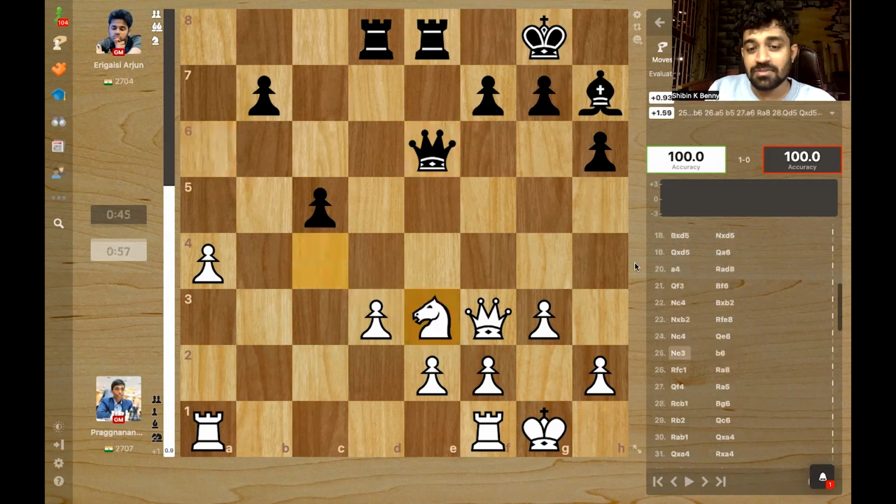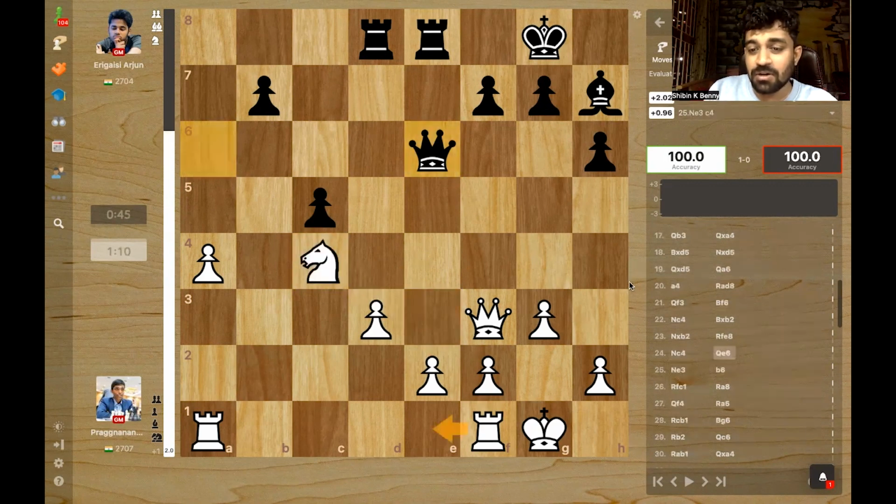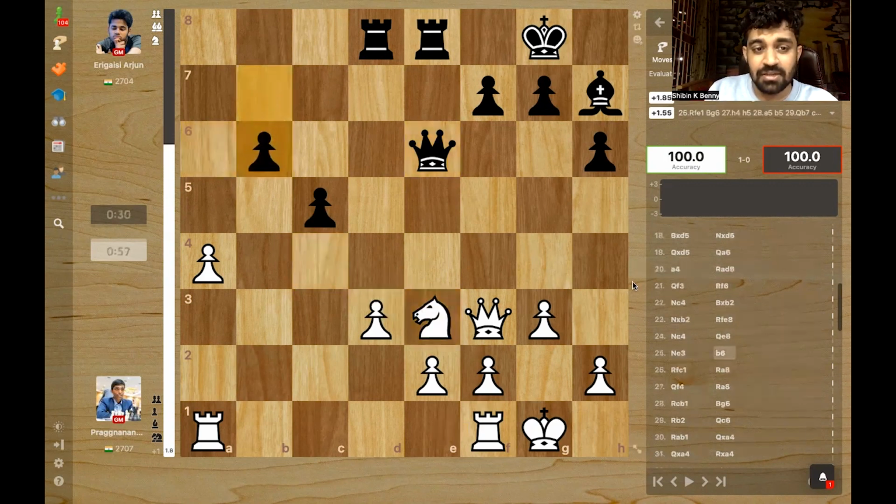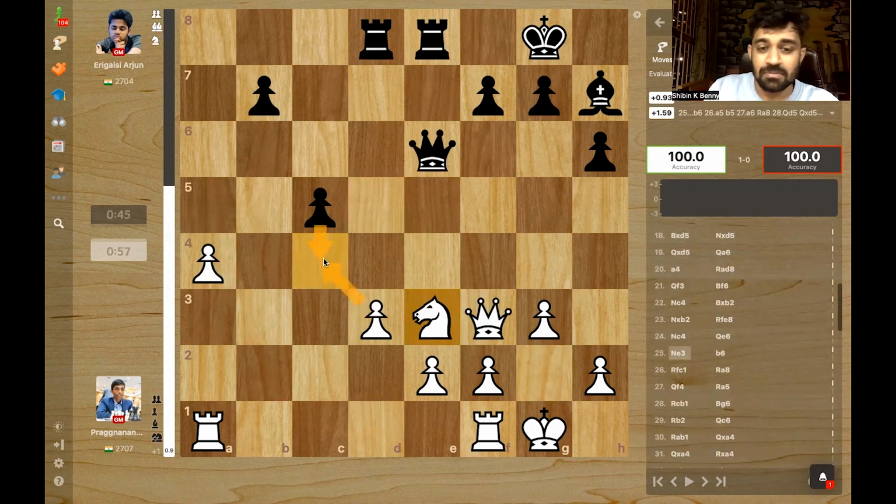So knight e3 was chosen by Pragg. The better option would have been rook e1. But yeah, knight e3, b6. And here there was an option to play c4 to break up the pawn structure. If pawn takes, pawn takes would allow rook d2. Ideas like that are in the air. And also bishop e4. That would have been another nice idea.